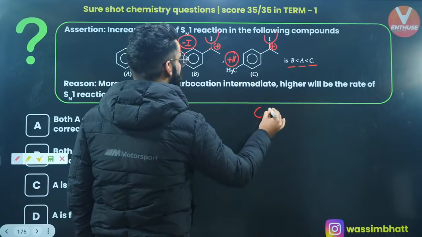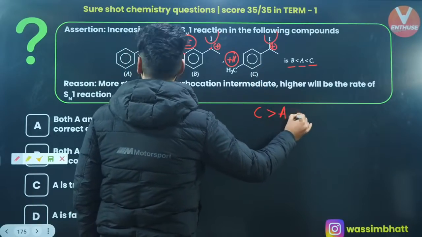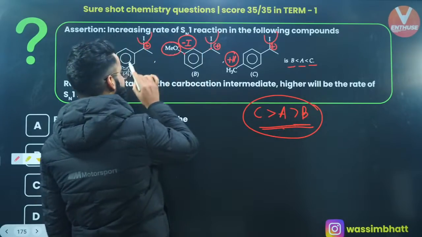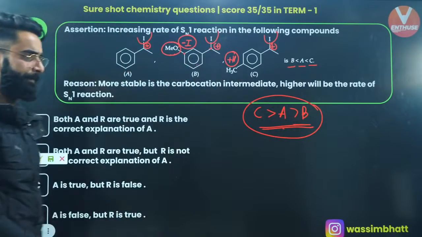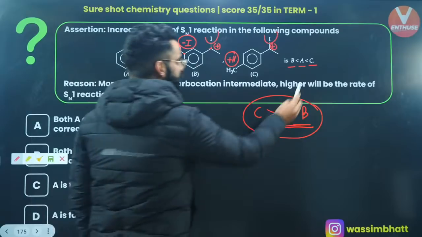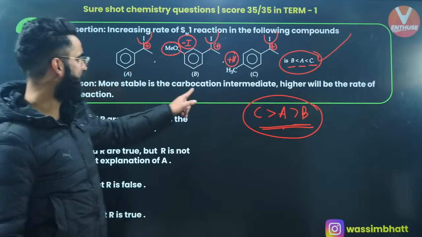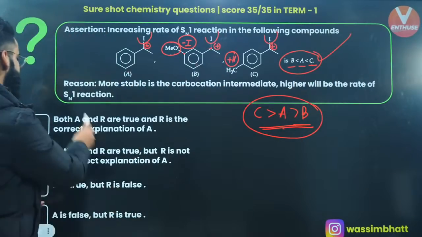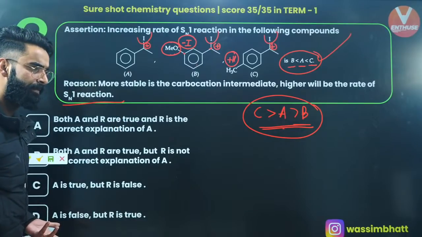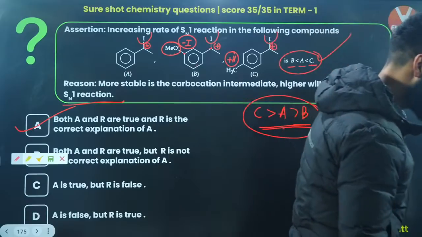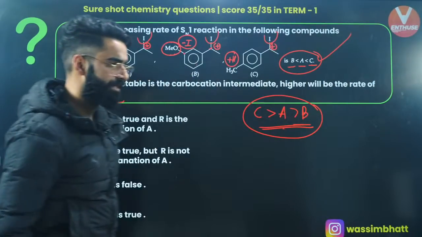C is maximum stable carbocation followed by A followed by B. This is the stability order of carbocation, and same is going to be the reactivity of these substrates towards SN1. More stable is the carbocation intermediate, higher will be the rate of SN1 reaction. So option A.